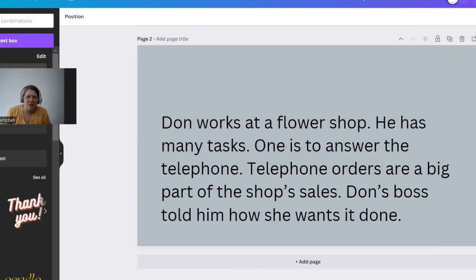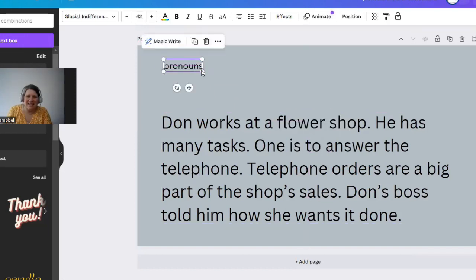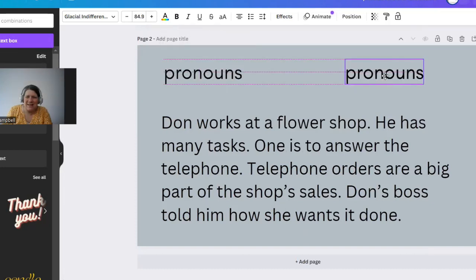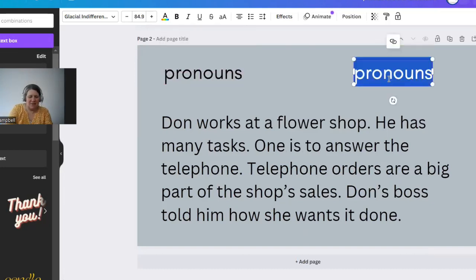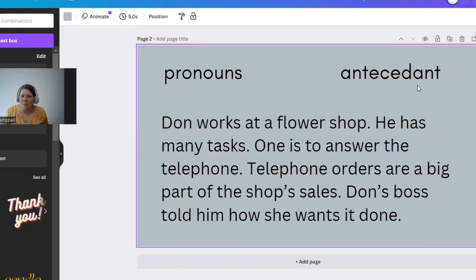So we have pronouns, and we have the antecedents. Antecedent. I hope that's spelled right.